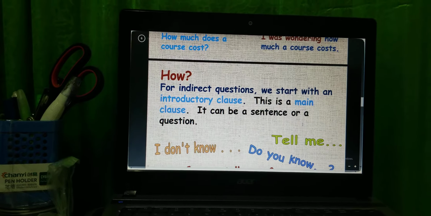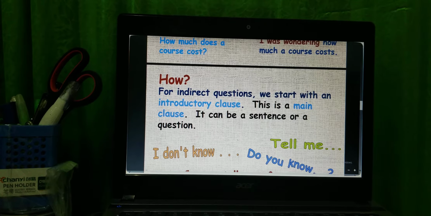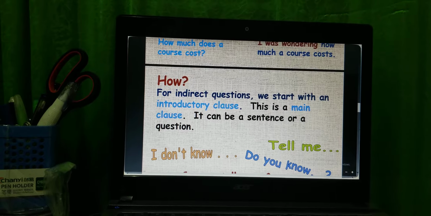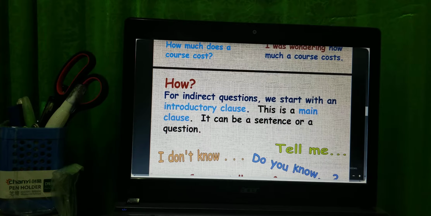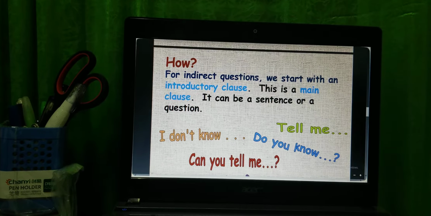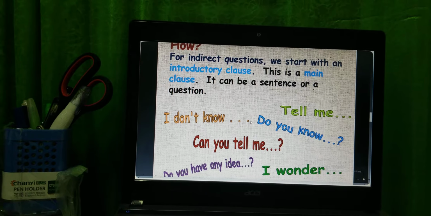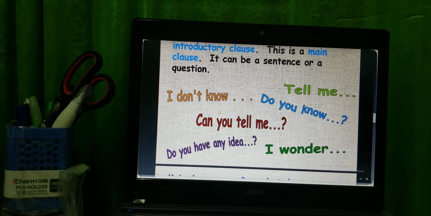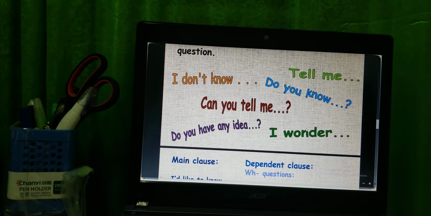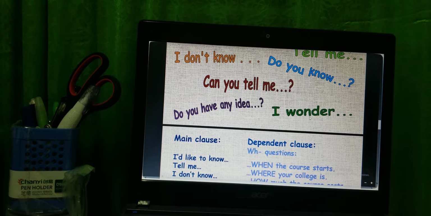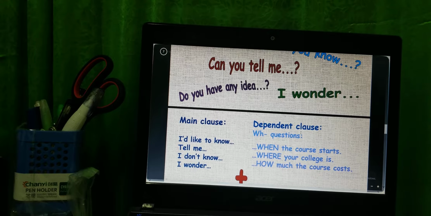So for an indirect question, we start with an introductory clause. In some grammar books we call it the main clause or independent clause. And here you can see that this is a main clause. It can be a sentence or a question. It means that in the main clause we can make a positive sentence like I don't know, tell me. But in a question we should say do you know, can you tell me, and do you have any idea. Or another one is I wonder.